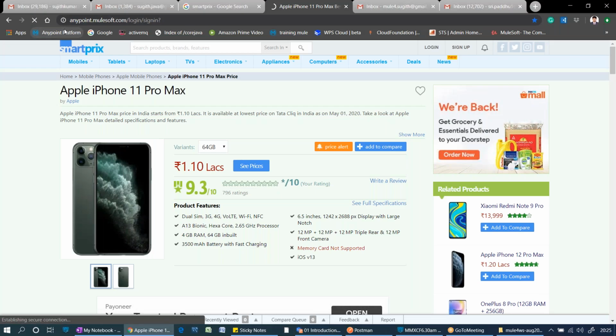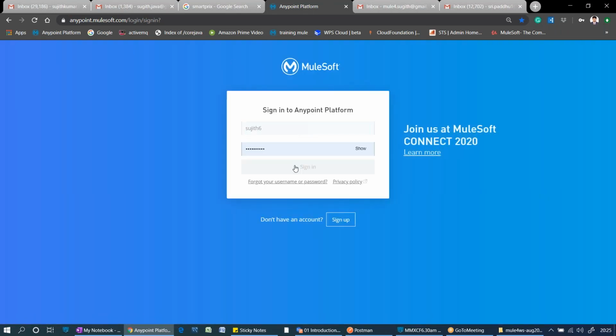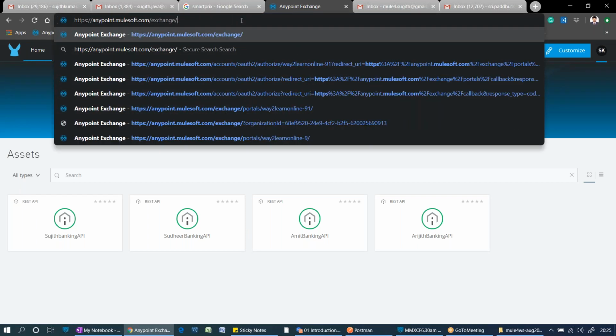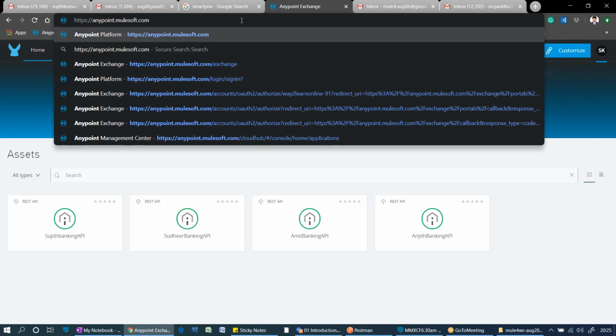See, this is the Anypoint platform. You need to have an account with the Anypoint platform. Okay, 1 second. Once I have an account, I will show you how to create an account, everything. Once you have an account, once you click on login, by default it will not route to this page. It will route to mulesoft.com.